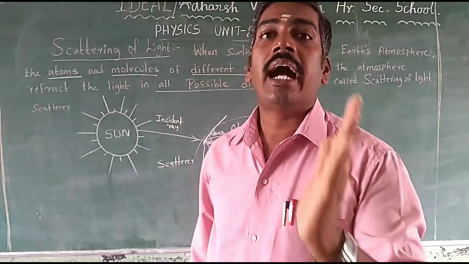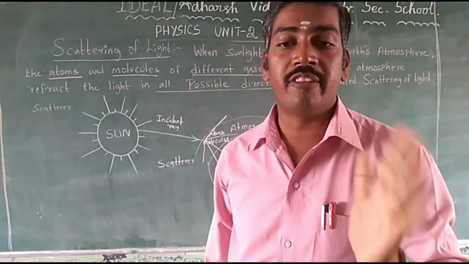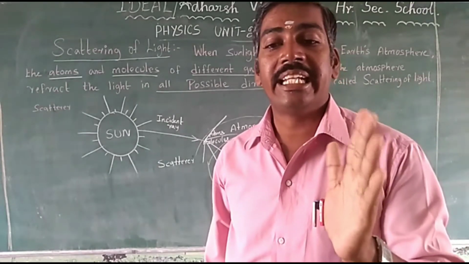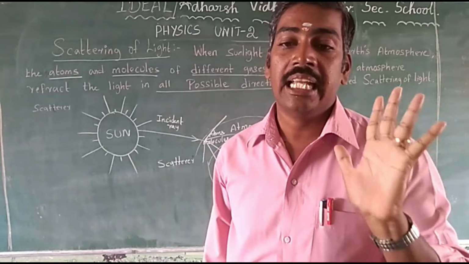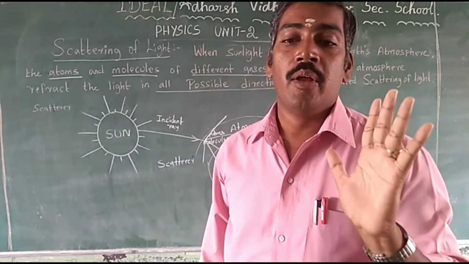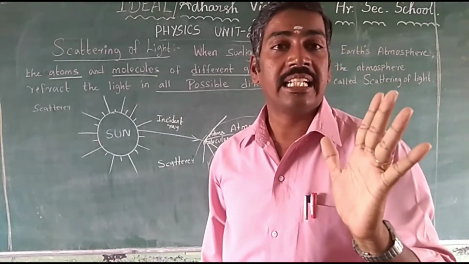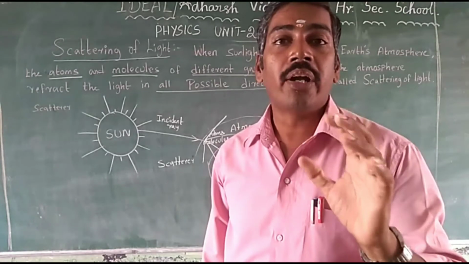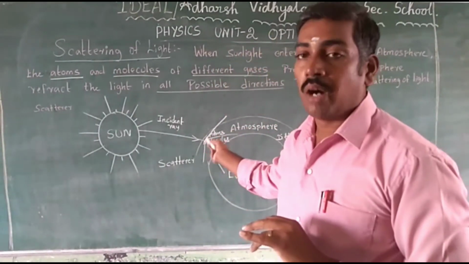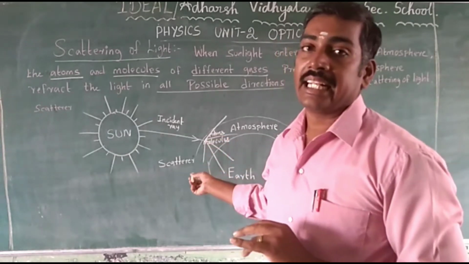The atoms and molecules and different gases present in the atmosphere refract the light in all possible directions. This is called scattering of light. The beam of light is redirected in all directions as it interacts with the particles. These particles also scatter. Atoms, molecules and different gases also scatter.